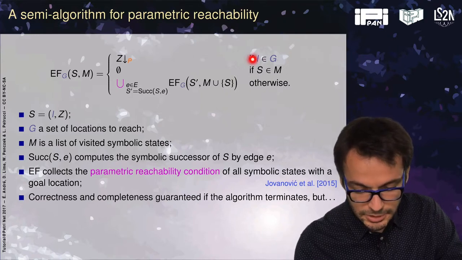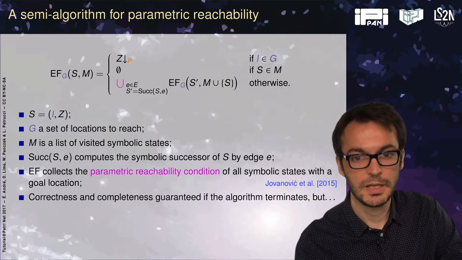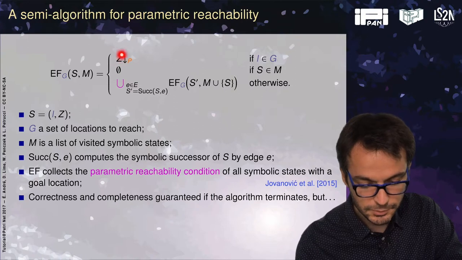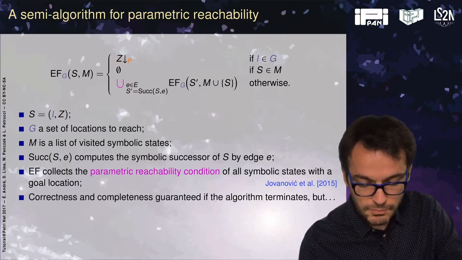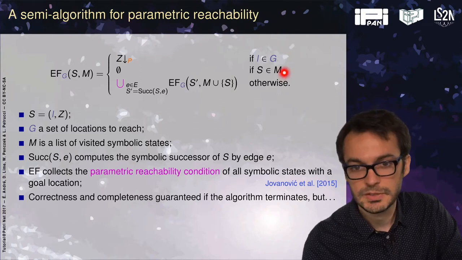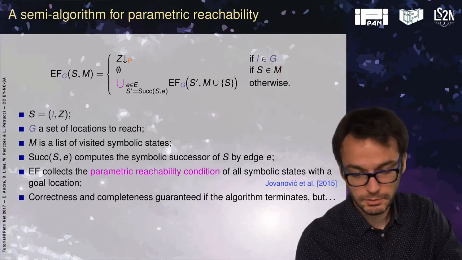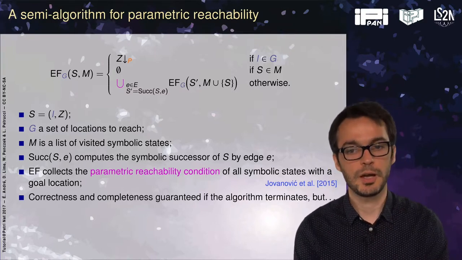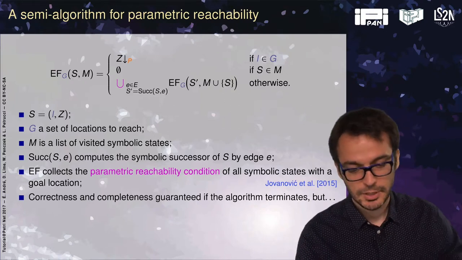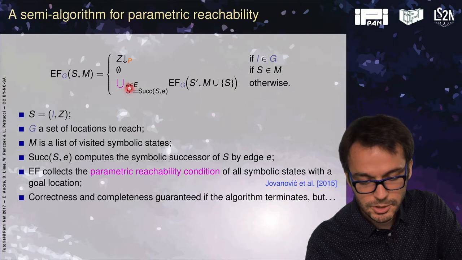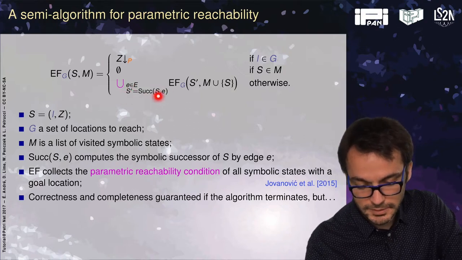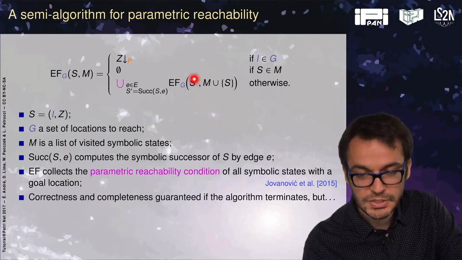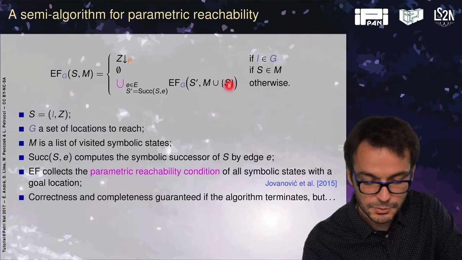And if L, my current location, belongs to the goal locations, then I finished, and I return the projection of the zone, so L's zone, projected onto the parameters. If S belongs to M, the set of visited states, then I visited S already. I don't do anything, I return nothing. Otherwise, I compute the successors and iteratively apply EF to the successor states. So I take the union, over all the edges, of the recursive call to EF with the new state S prime, and of course I don't forget to add S to the list of visited states.